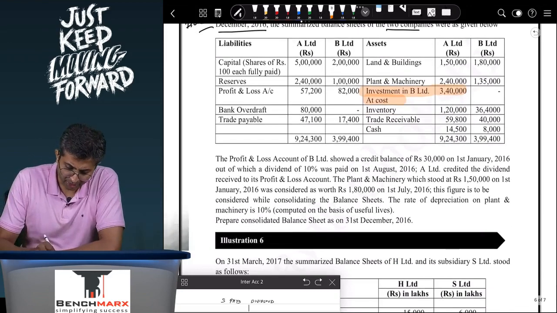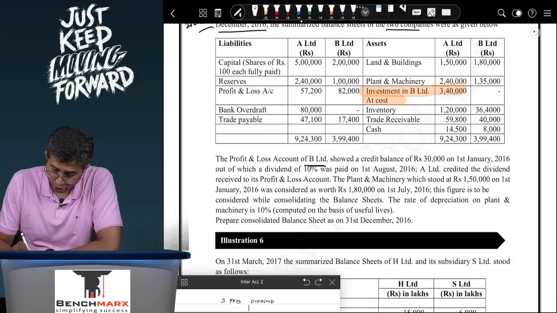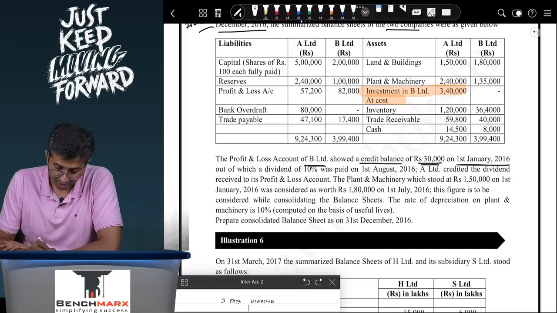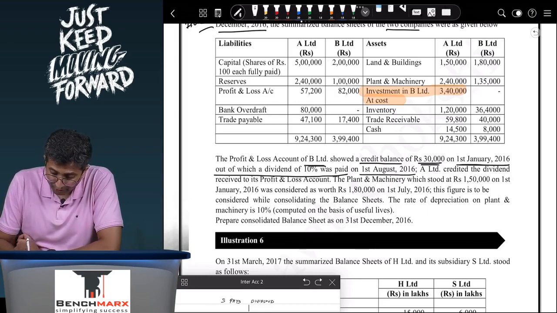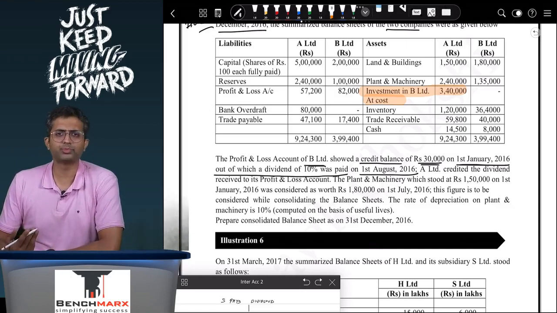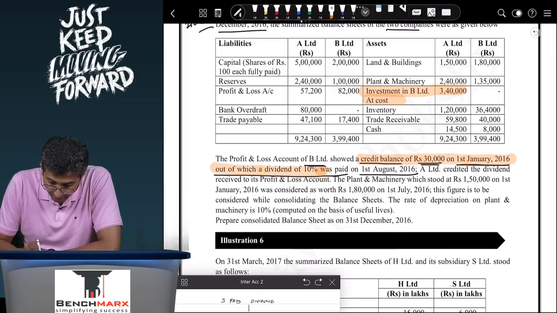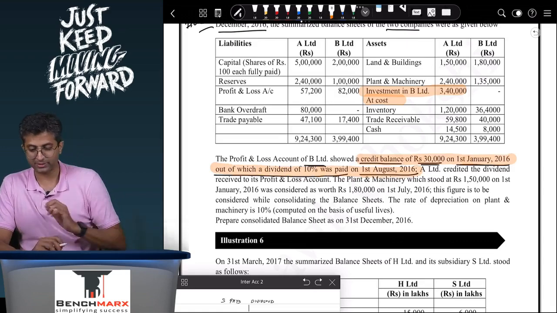The profit and loss of B showed a credit balance of 30,000 on 1st January 16. This is not the date of acquisition. This is the start of the year. Out of which dividend of 10% was paid on 1st August 16. You guys tell me. Dividend seems to be paid out of pre-acquisition profits or post-acquisition profits. The question says the profit and loss showed a credit balance of 30 on 1st January, out of which dividend of 10% was paid on 1st August 16.